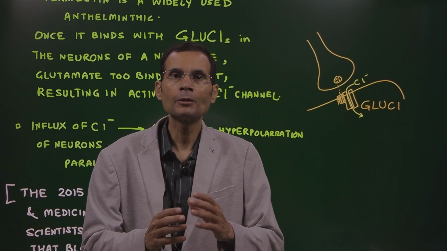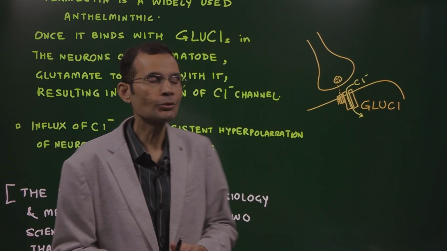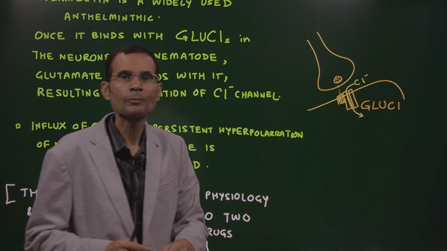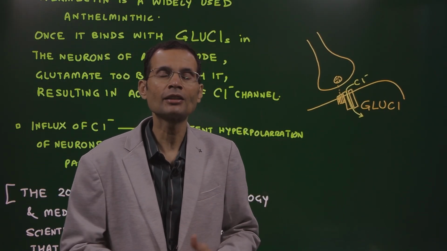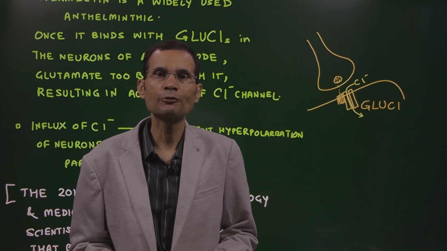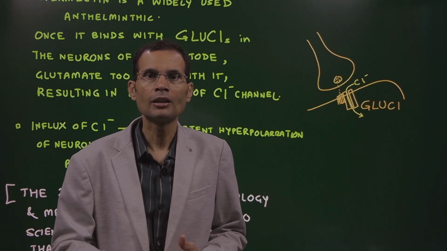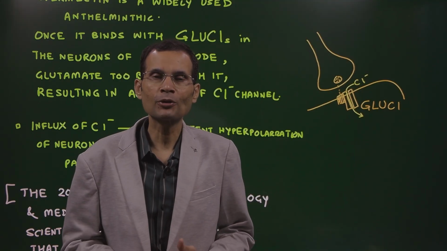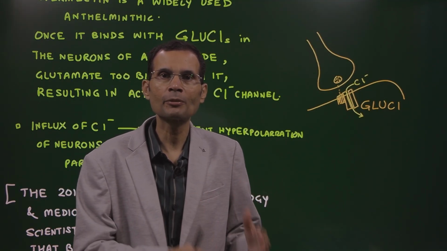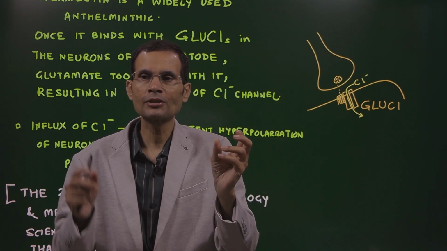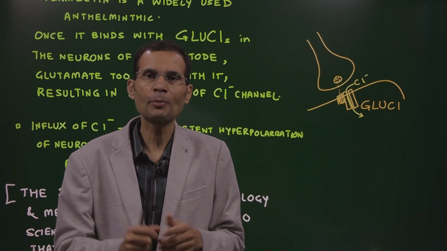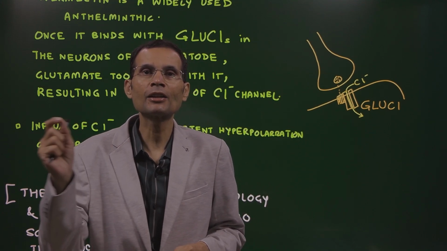We have the drug which binds with these receptors, and other drugs which were found to block the channel were also discovered, and therefore the Nobel Prize was awarded to those two scientists. So that was the mechanism of action of ivermectin. What you should remember, whenever the drug ivermectin comes, one line that should come to your mind is glutamate gated chloride channel.